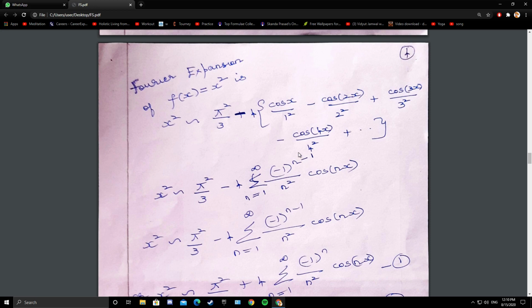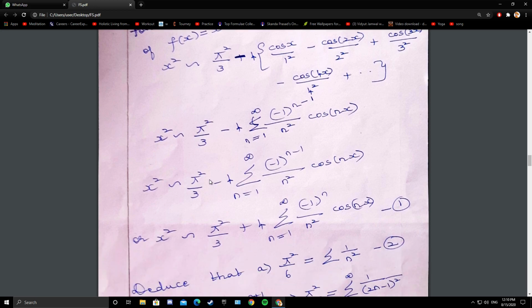So I repeat, whenever you have an alternating series, (-1)^n, you have to add and subtract it. It will be n minus 1 or n plus 1 accordingly as the terms. You see the terms and fix this minus 1 or plus 1.